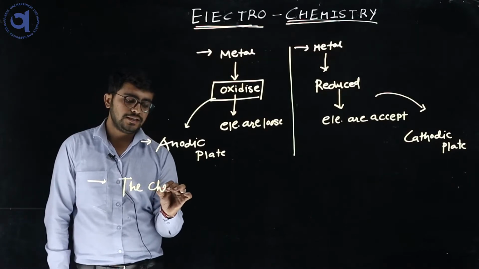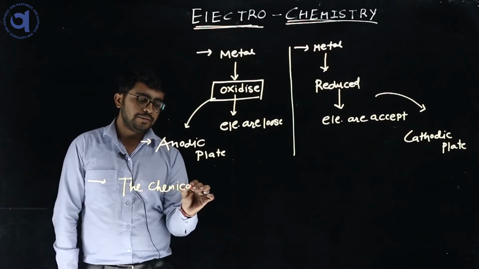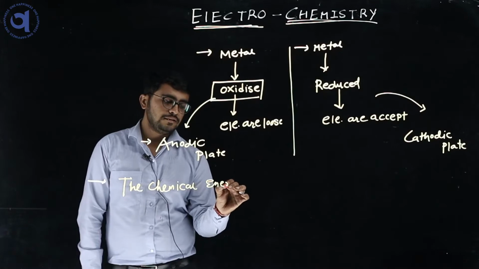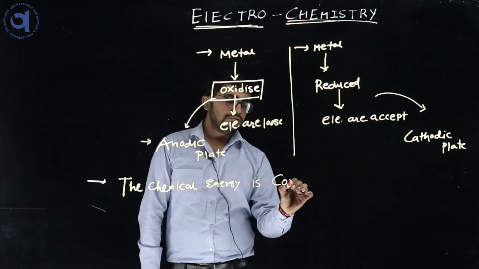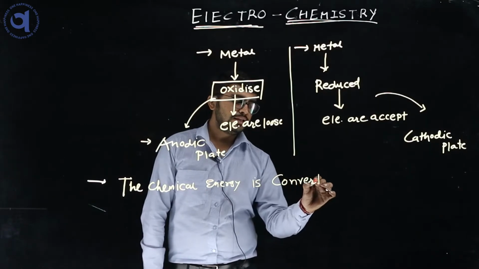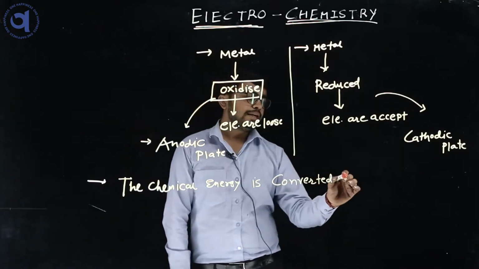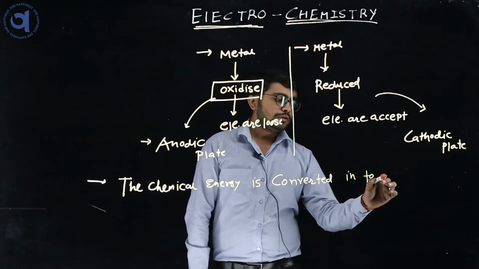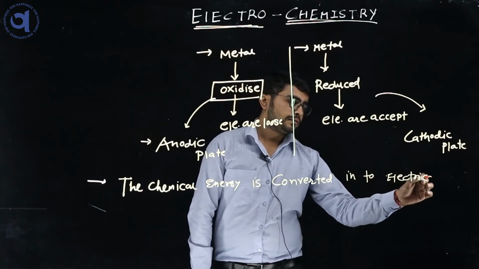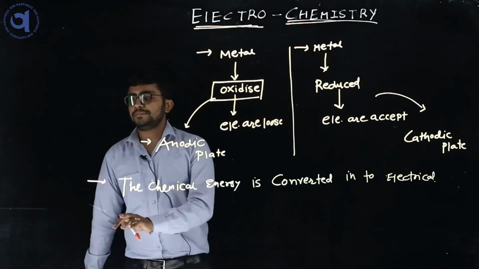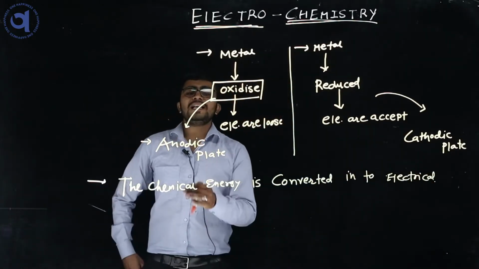What is this cell? The chemical energy is converted into electrical energy. This is the basic definition.